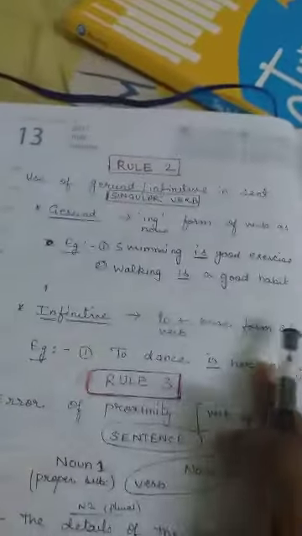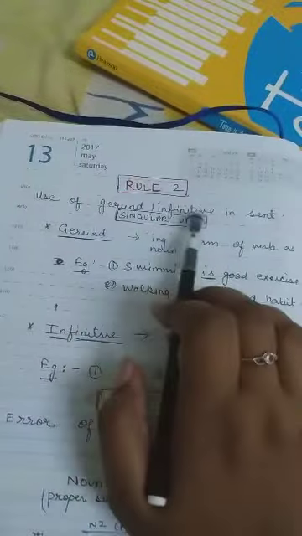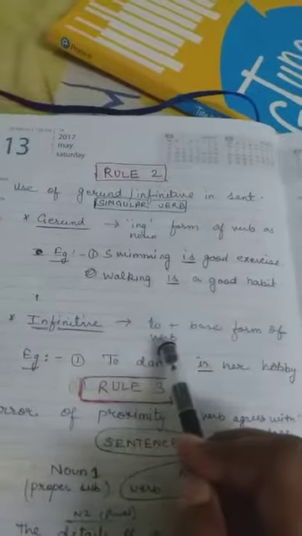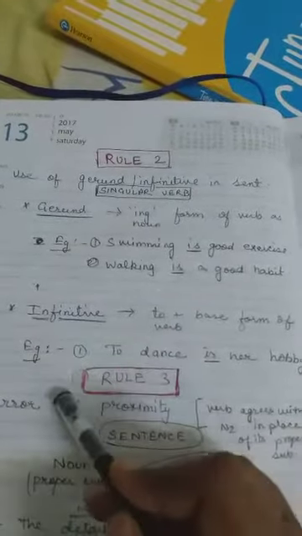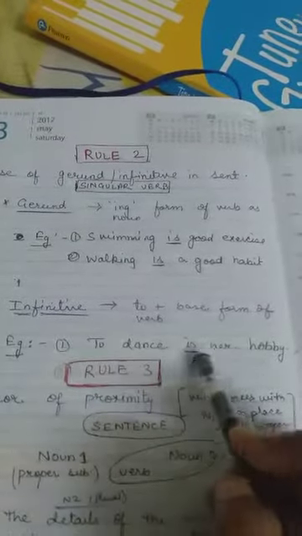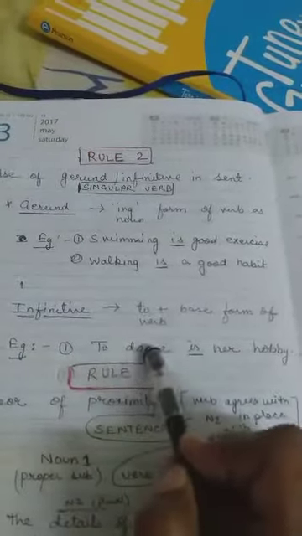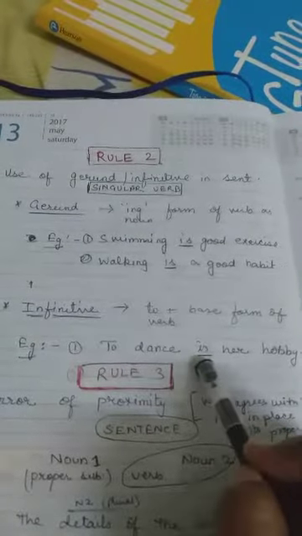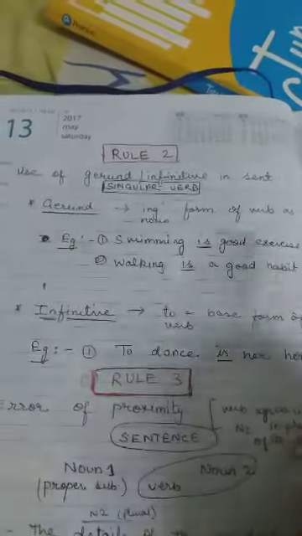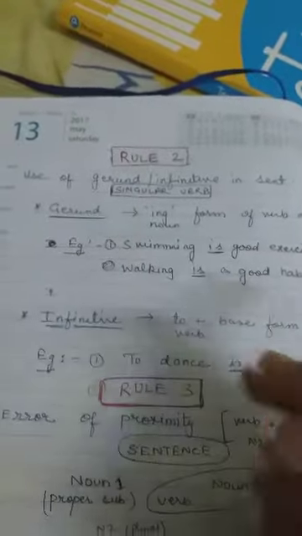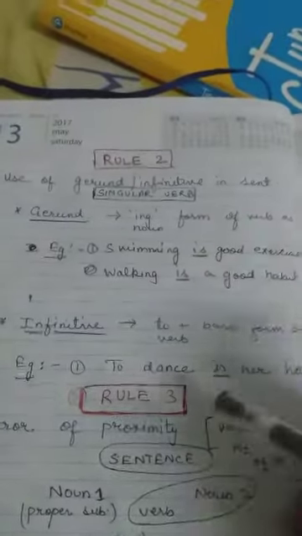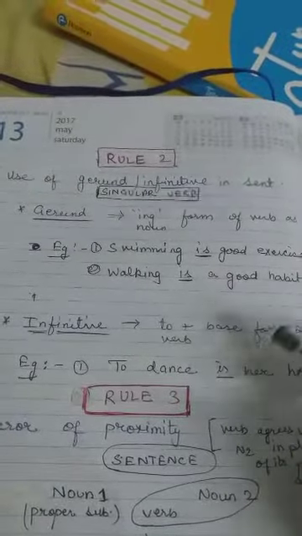Okay, now infinitive. Do you remember I told you gerund or infinitive in a sentence, then we use a singular verb. And what is infinitive? To plus base form of the verb. Remember? Now in example, to dance is her hobby. Now to dance is an infinitive and what verb have we used here? Singular is. Clear? So whenever there is a gerund or infinitive in a sentence, what do we use? We use a singular verb, with gerund and infinitive as a subject.